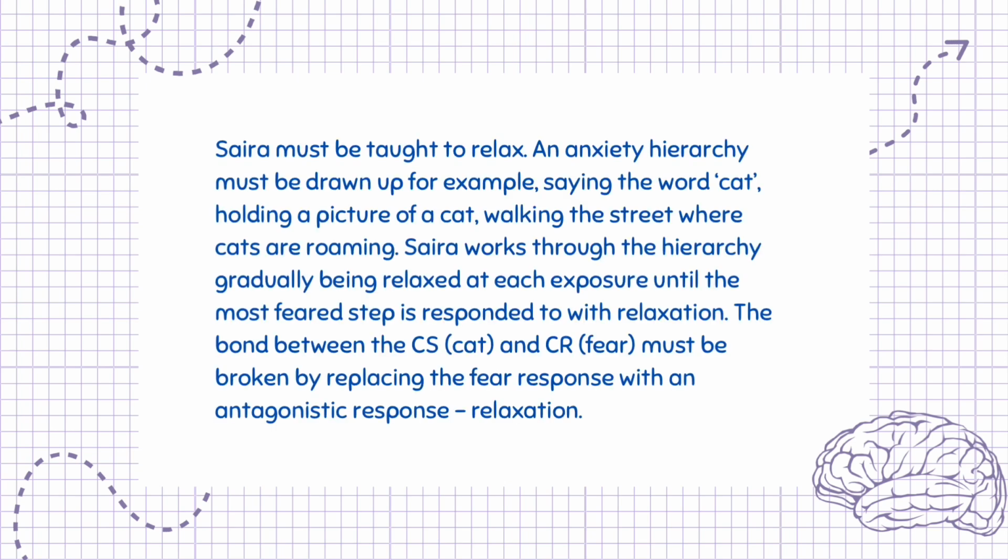Syra must be taught to relax. An anxiety hierarchy must be drawn up, for example, saying the word cat, holding a picture of a cat, walking down the street where cats are roaming. Syra works through the hierarchy, gradually being relaxed at each exposure until the most feared step is responded to with relaxation. The bond between the CS, cat, and CR, fear, must be broken by replacing the fear response with an antagonistic response, relaxation.